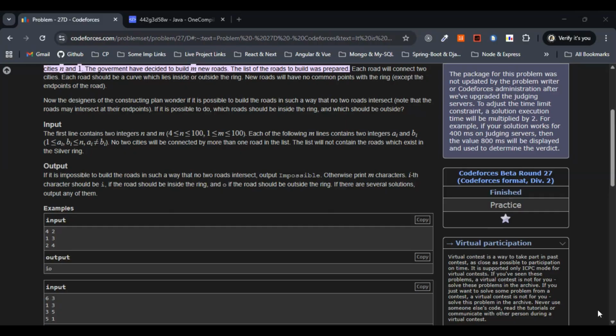Now we'll be going with an approach by bipartition. Let's see how we can do this. Let's go step by step so we understand this clearly. First, we will normalize the endpoints to order a less than b. For example, 1 comma 3 and 2 comma 4 remain 1 comma 3 and 2 comma 4 itself, right?